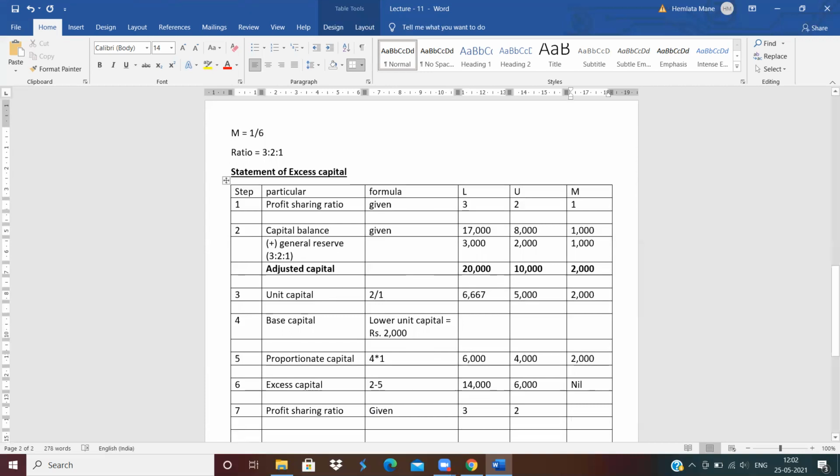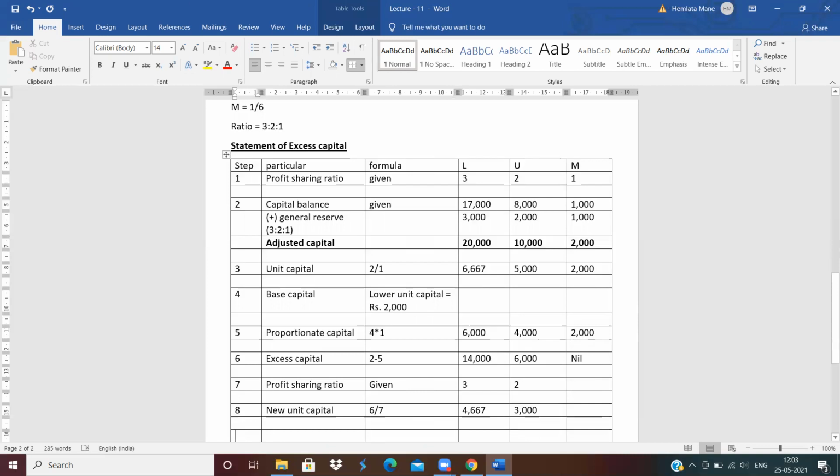Now next step, step 8. The 8th step is new unit capital. How to calculate the new unit capital? 6 divided by 7. So calculate 14,000 divided by 3, means 4,667. 6,000 divided by 2, then 3,000.